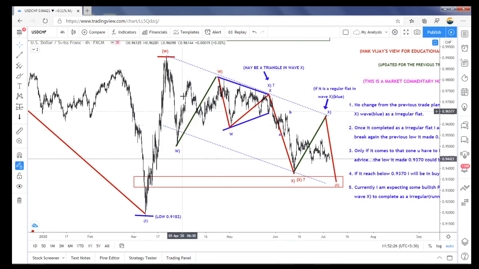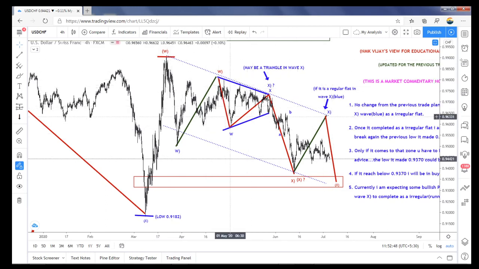So this becomes a B, C is a W, X. So A is finished, we are still in the B wave. So once the B wave is ended, it can come up to this level, 9630. After that I am expecting a fall, because this wave is not yet completed.